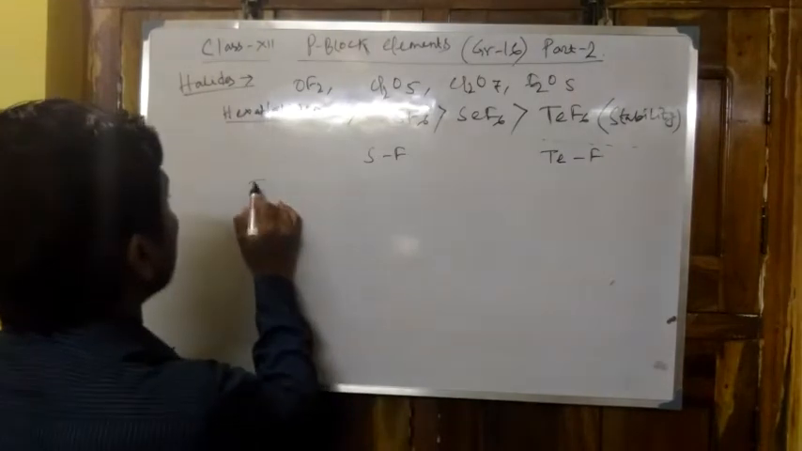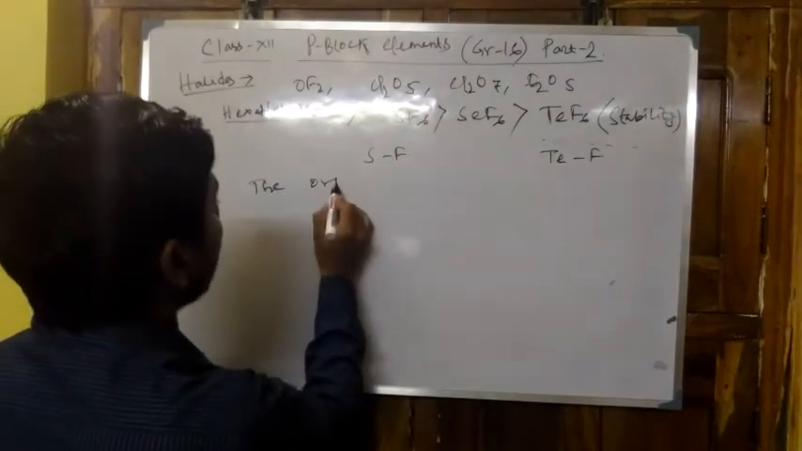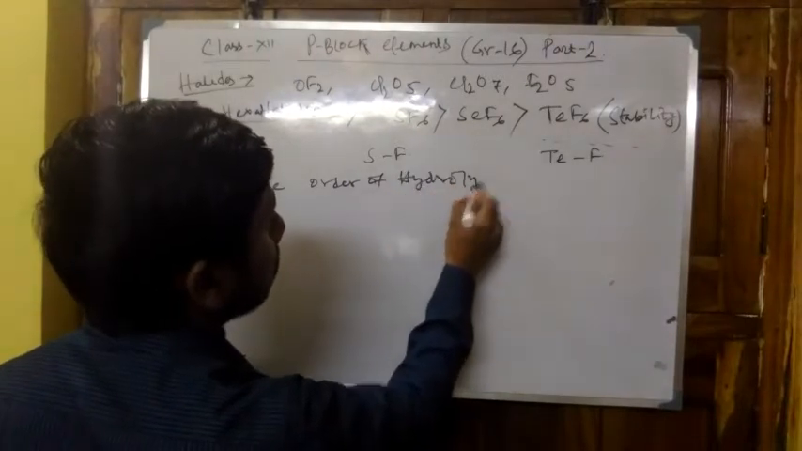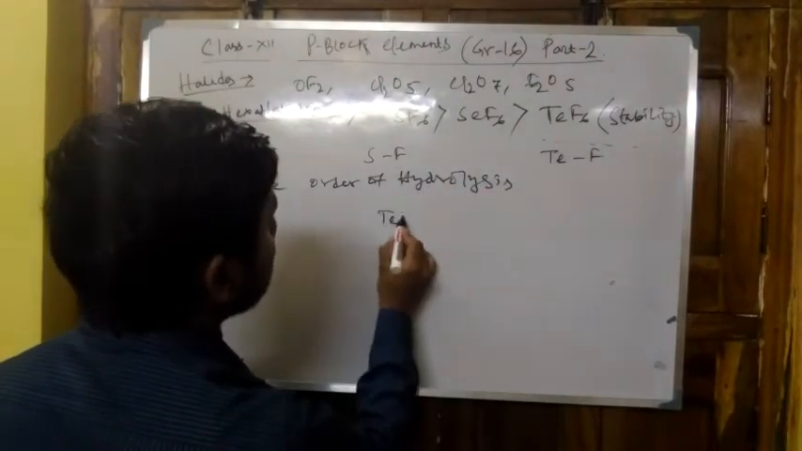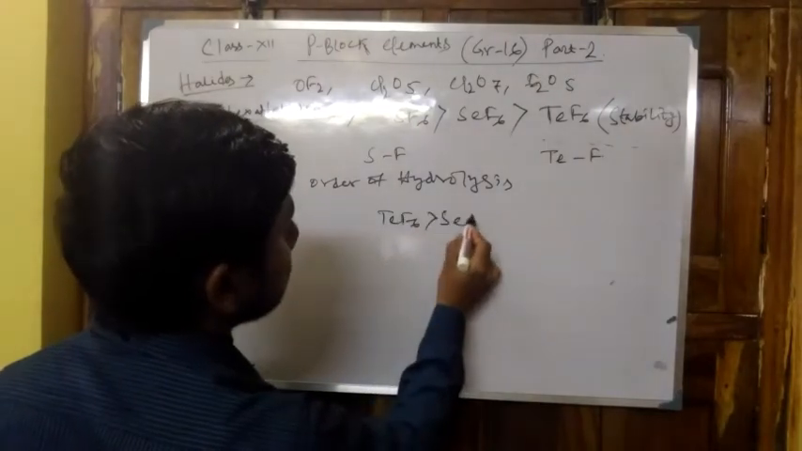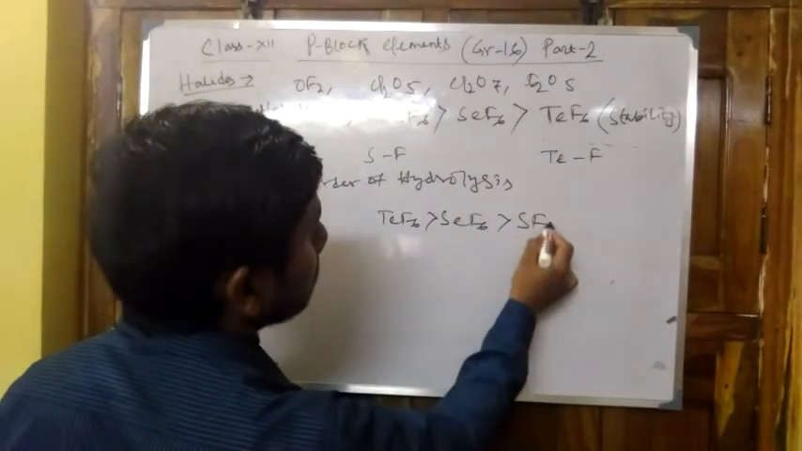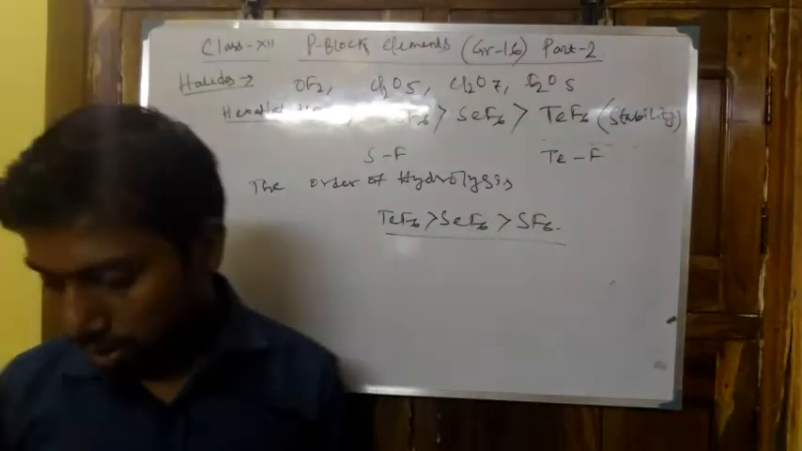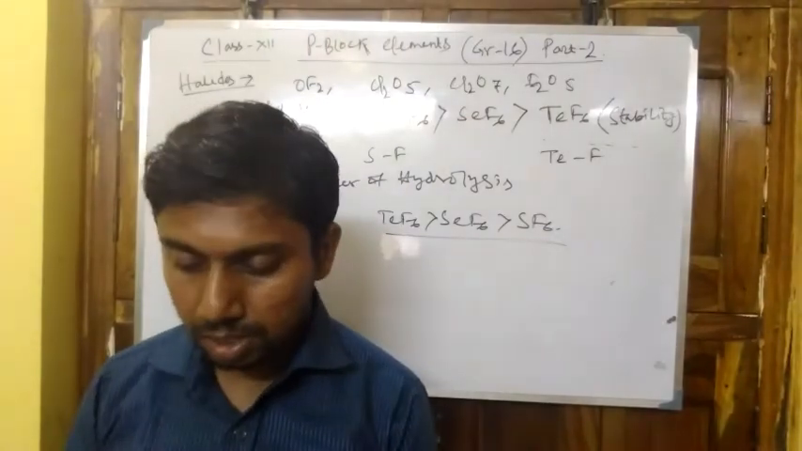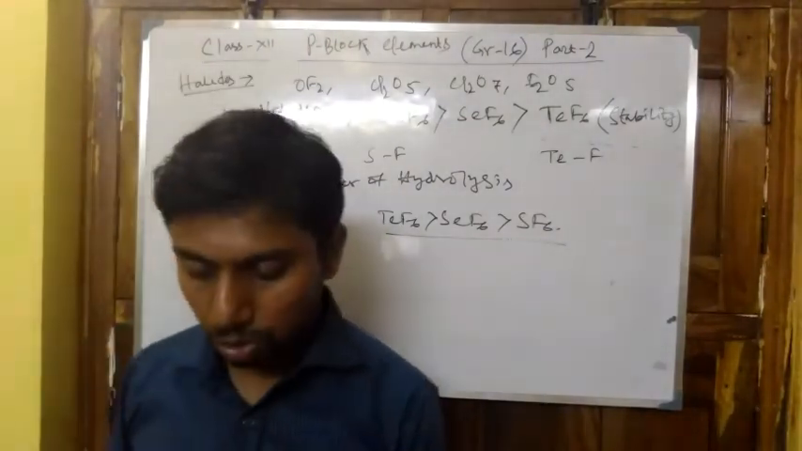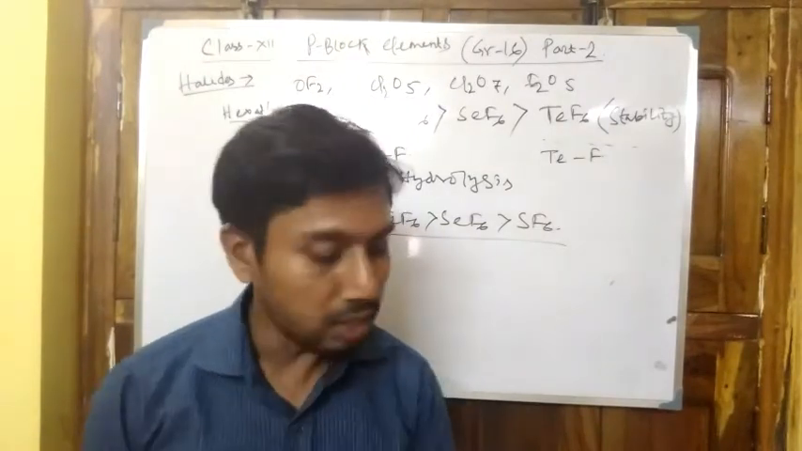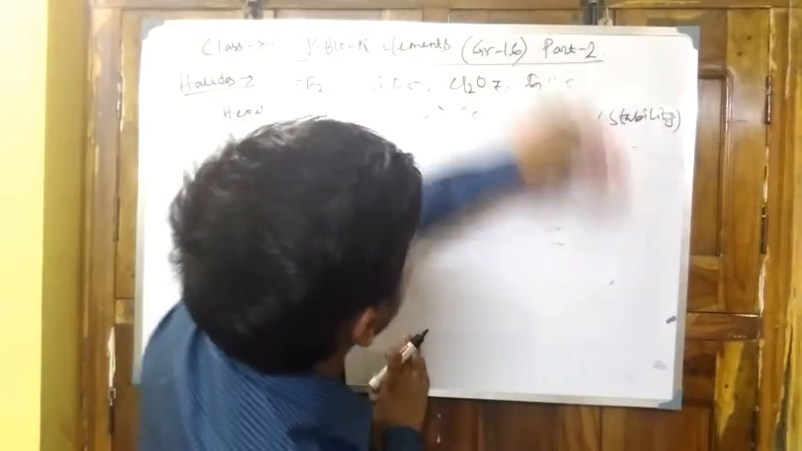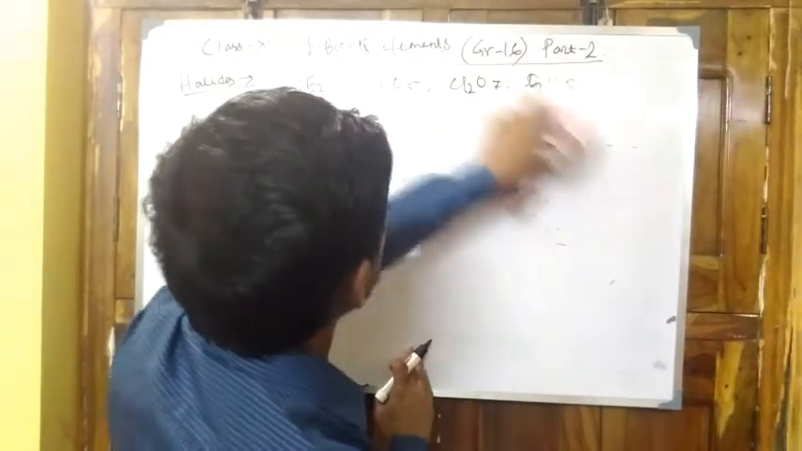So the stability order is SF6 greater than SeF6 greater than TeF6. But the order of hydrolysis is TeF6 greater than SeF6 greater than SF6, as TeF6 is less stable and SF6 is more stable. So that is the hexafluorides' stability and also the hydrolysis rate. Next one is the tetrahalides.